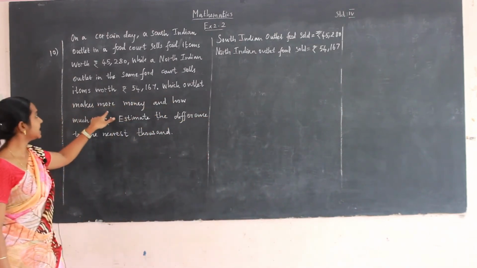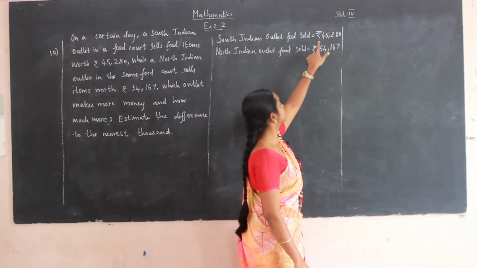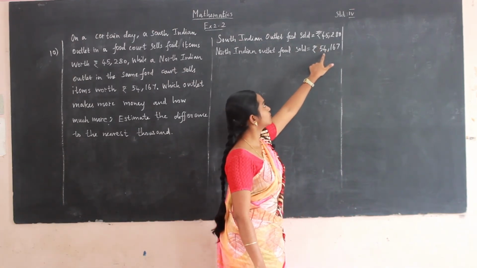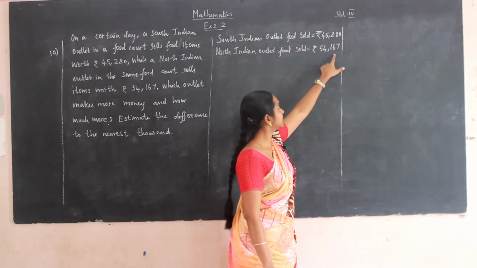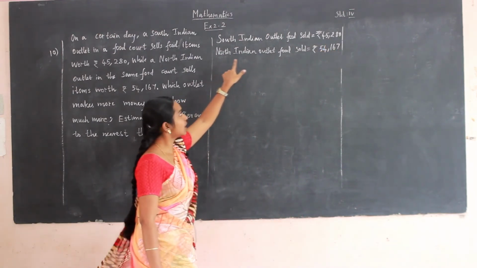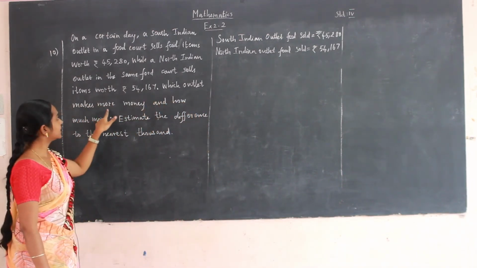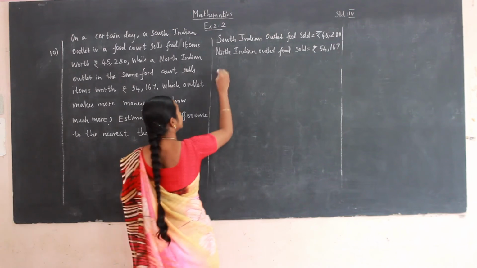Which outlet makes more money and how much? Compare these two numbers. 54,167 is greater than 45,280. So North Indian outlet food makes more money. North Indian outlet makes more money.